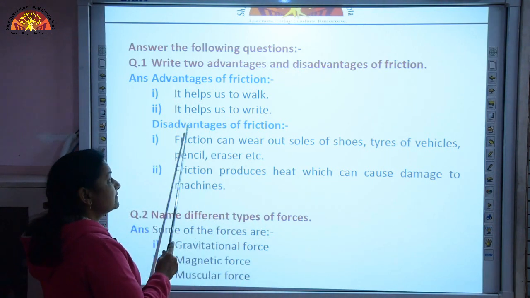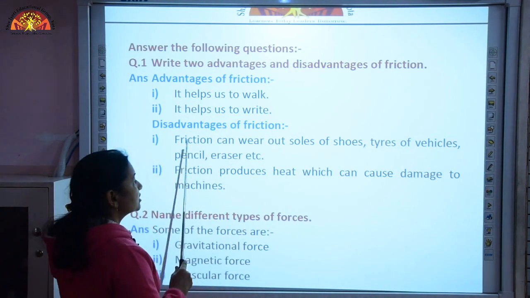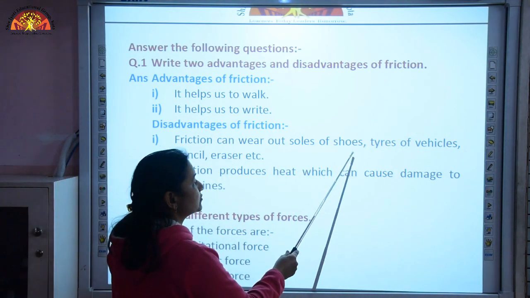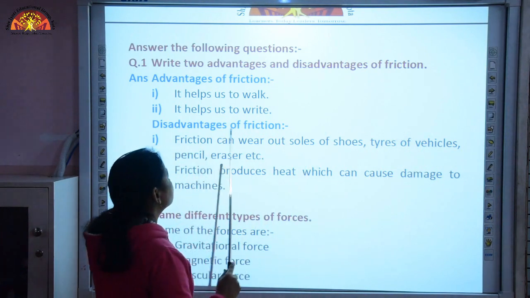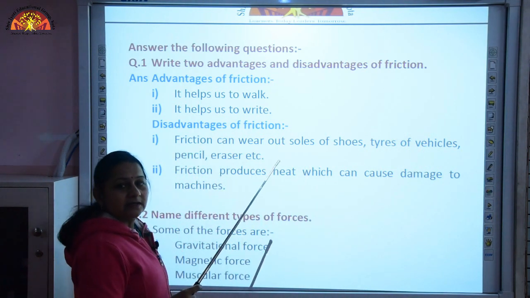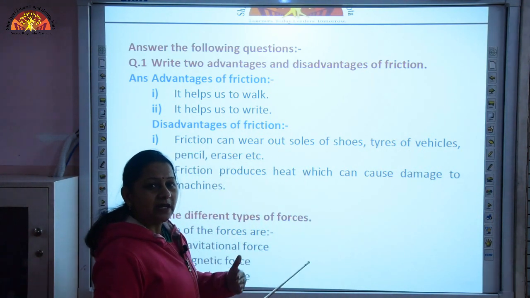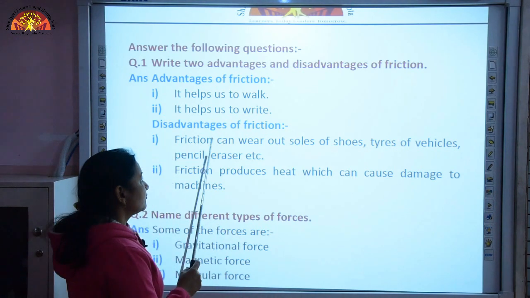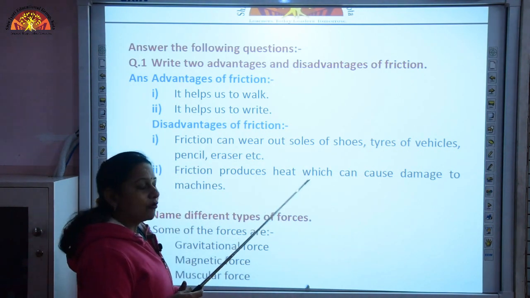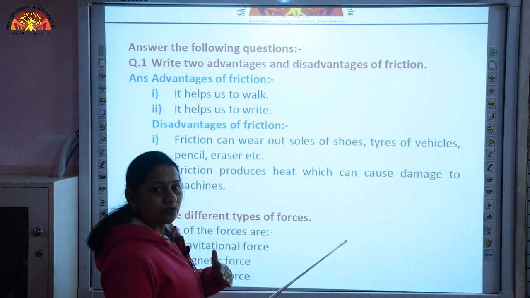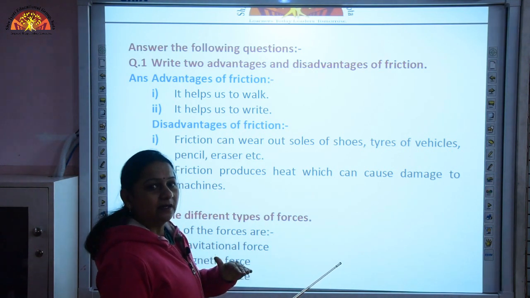So what are the disadvantages of friction? Friction can wear out soles of shoes, tires of vehicles, pencils, erasers. They get damaged day by day because of friction. They get worn out, which we call "ghis jate hain" in Hindi.